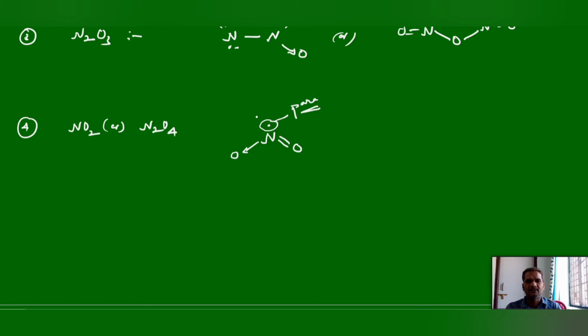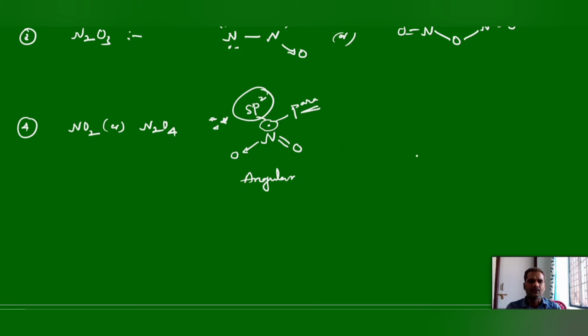This lone pair will be present in an sp2 hybridized orbital, and the presence of this electron means lone pair-bond pair repulsions, and that causes the structure to be angular in nature. It is angular, bent or V shape for NO2. This is very important. It is not a linear molecule. It is a non-linear molecule, angular in nature.